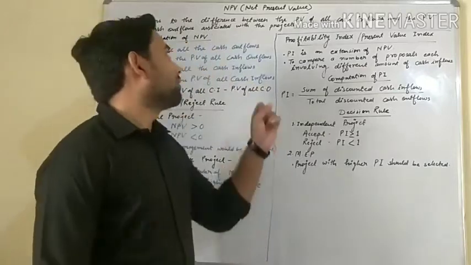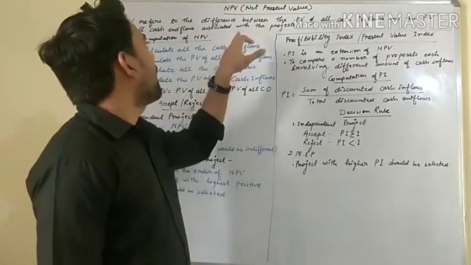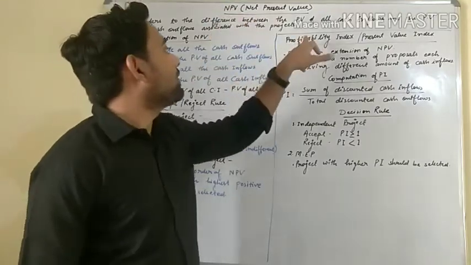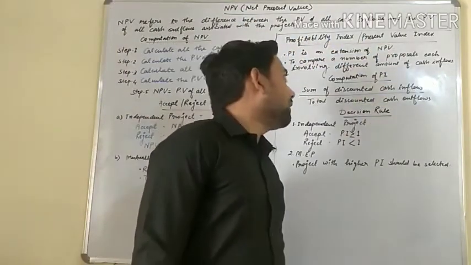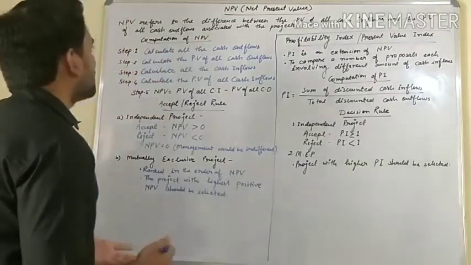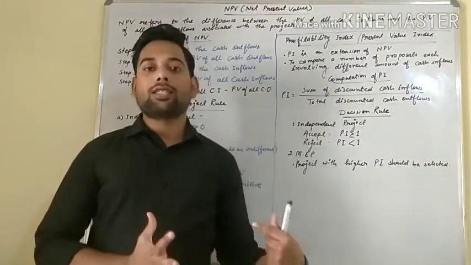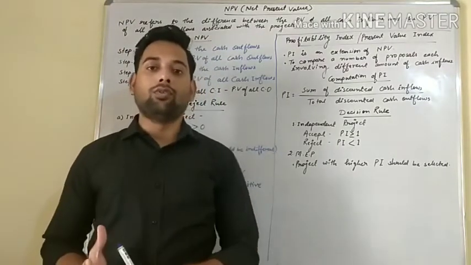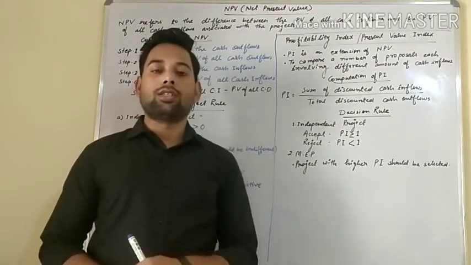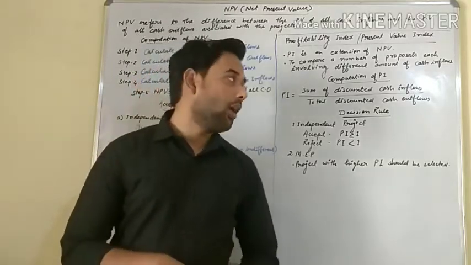Today we will discuss two methods of time adjusted technique of capital budgeting. The first is NPV and the second is the profitability index or present value index. So let's start with NPV. What is NPV? NPV is generally a difference of cash inflow and cash outflow. In both cases, we have to consider the present value of cash inflow and present value of cash outflow.